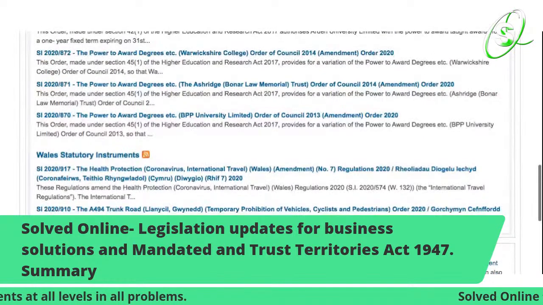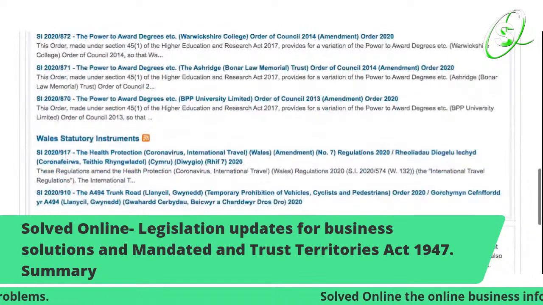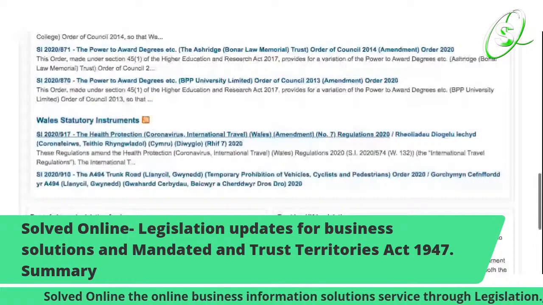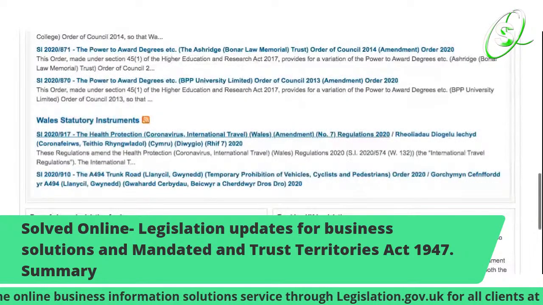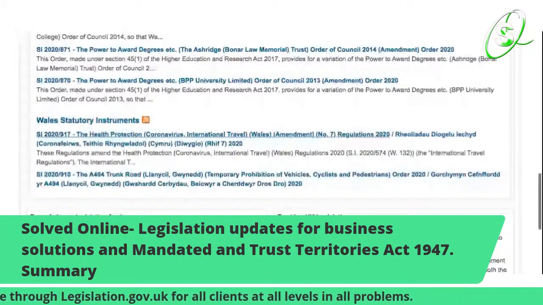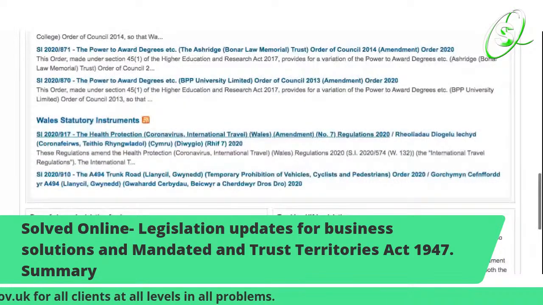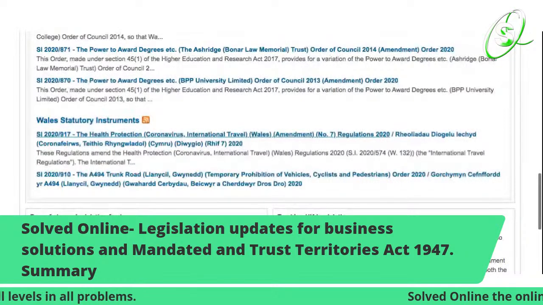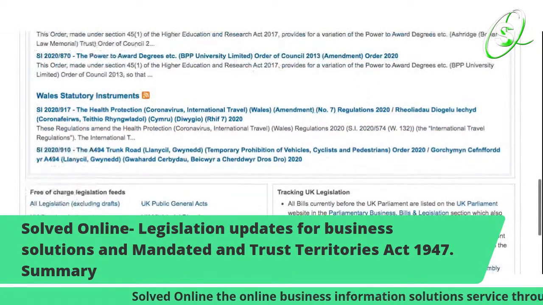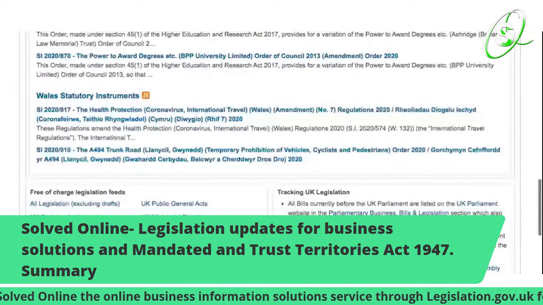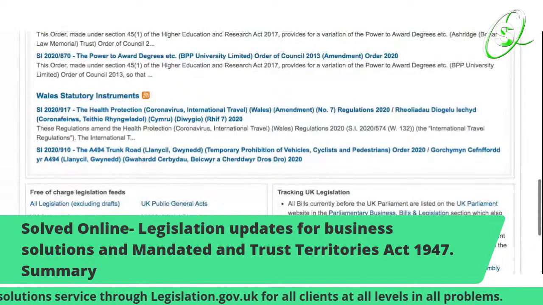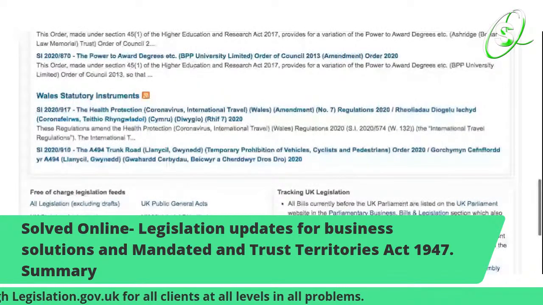And then the next one is the Power to Award Degrees, etc., Ashridge Bonar Law Memorial Trust Order of Council 2014 Amendment Order 2020, and the last one is the Power to Award Degrees, etc., BPP University Limited Order of Council 2013 Amendment Order 2020.